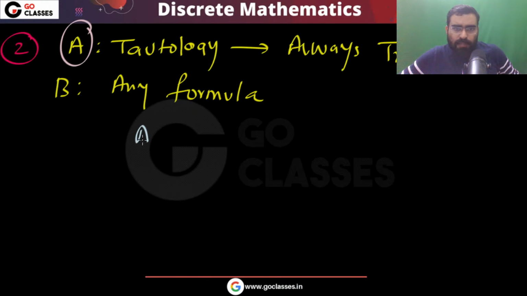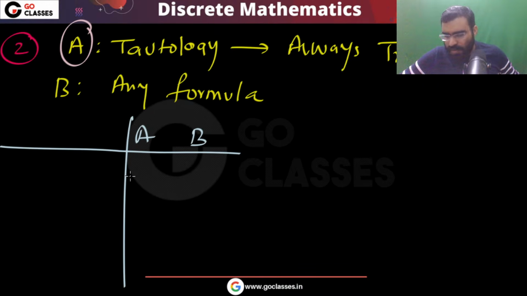So here, because these are formulas, how many rows will be there in the truth table? Tell me, how many rows will be there in the truth table? This A is a formula, this B is a formula. Can anyone tell me? Can you say the number of rows will be 4? Because you have two formulas, can I say the number of rows will be 4 in the truth table? Please let me know. Can I say that?